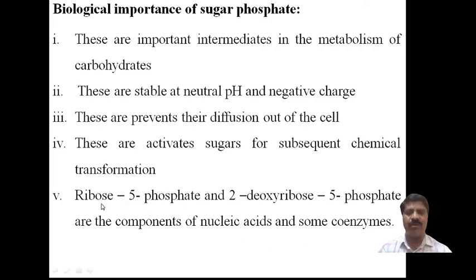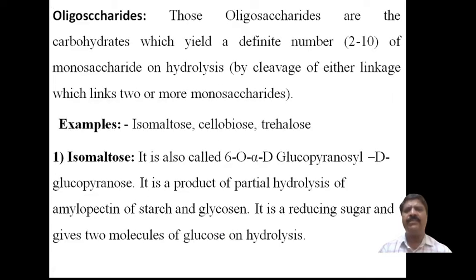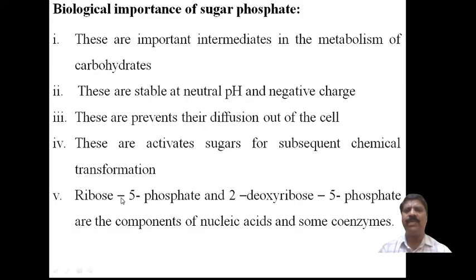These two are important components of nucleic acids, which are involved in the transformation of genetic information.